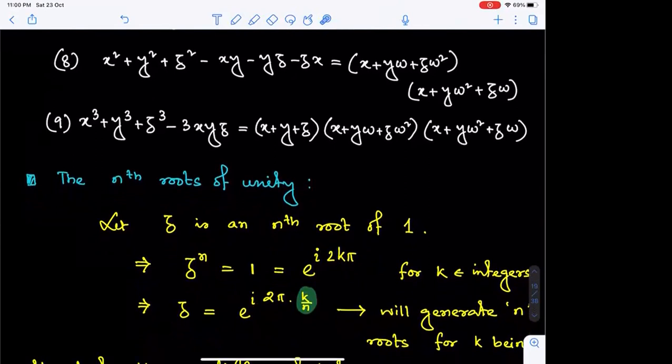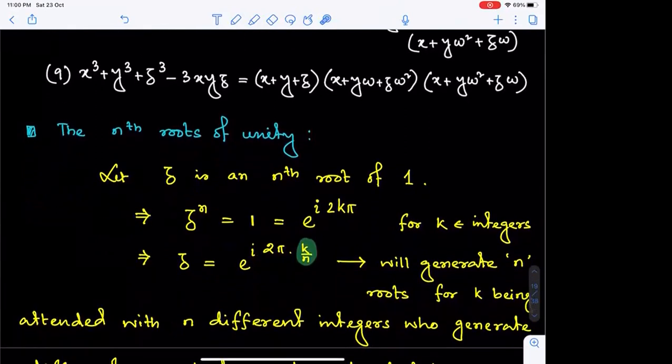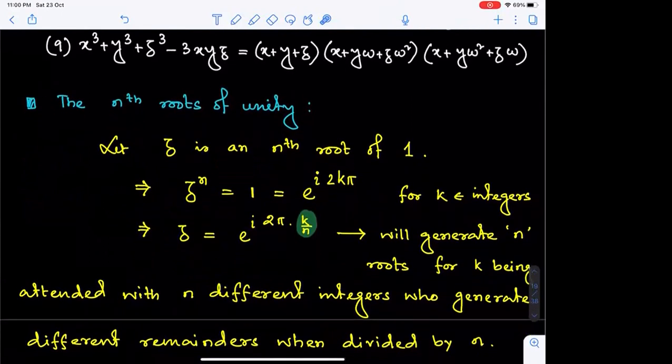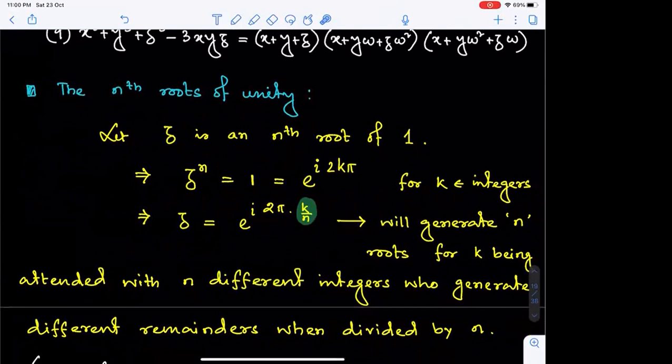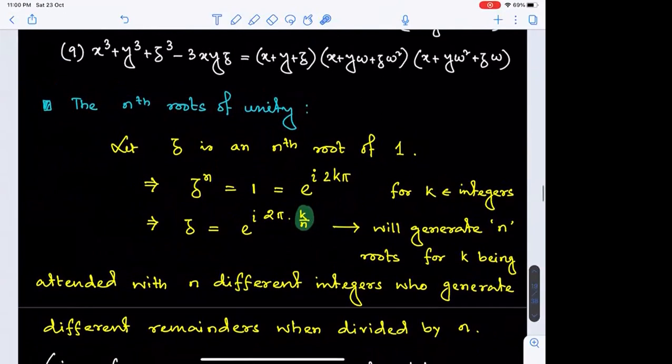And this single expression will generate n roots for k attending n different integers which generate different remainders when divided by n. For those comfortable with the idea of modulo categories, it is better to say k will attend n values of different modulo n categories.